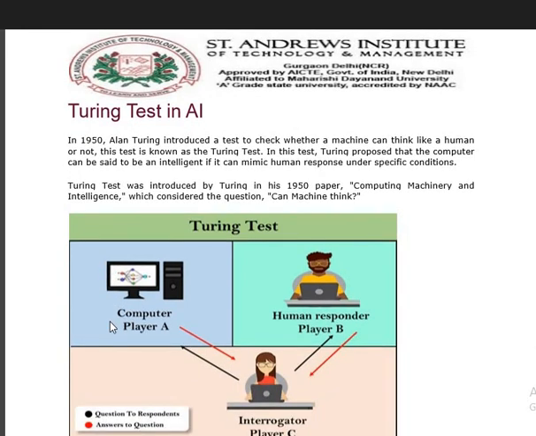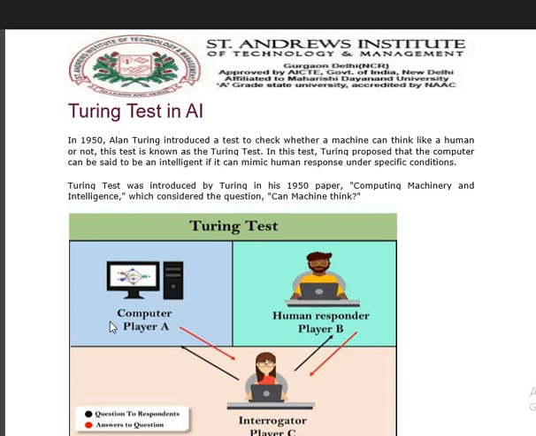I think it is more visible right now. The Turing test, as the name suggests, was given by the British computer scientist in the year 1950. His complete name is Alan Turing. Alan Turing proposed this theory in a research paper, addressing whether a machine can think like a human being or not. An application is when we come across CAPTCHA options to find out whether the user is a human.